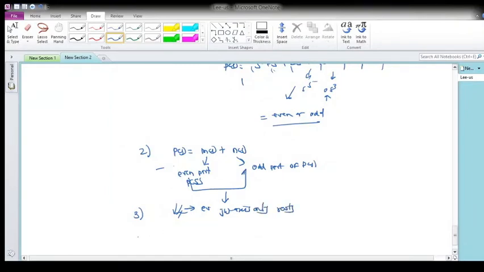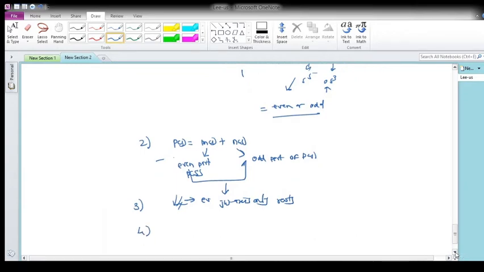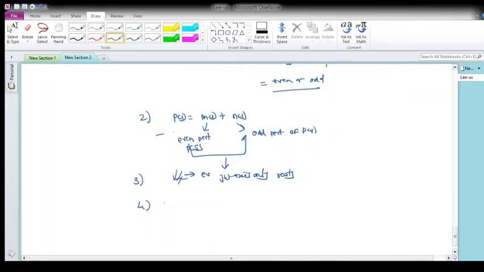Fourth property: I am taking the continued fraction expansion. In order to do the continued fraction expansion, I should have a numerator polynomial and a denominator polynomial. But here we are taking only one polynomial, so what is to be done? You divide the one polynomial into the even part of s and the odd part of s, and then divide either even by odd or odd by even, depending on the order.